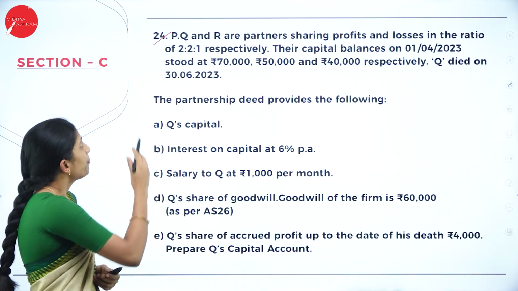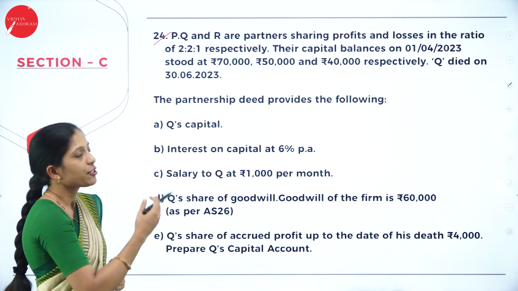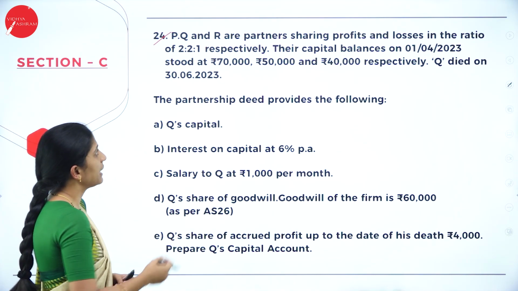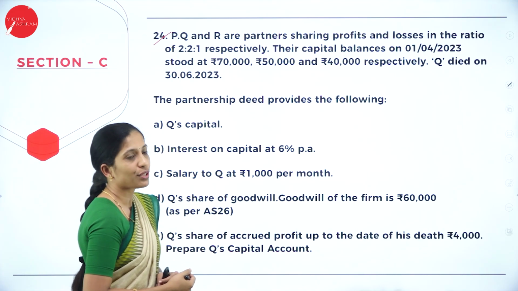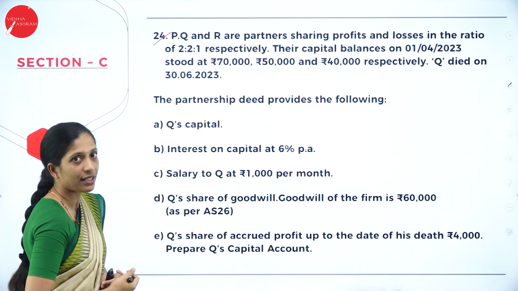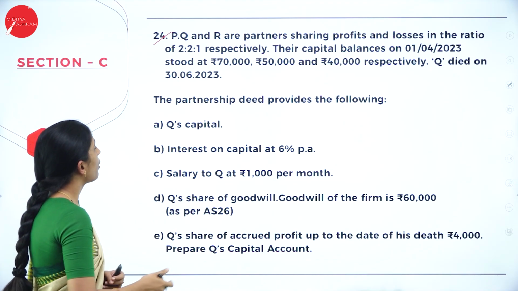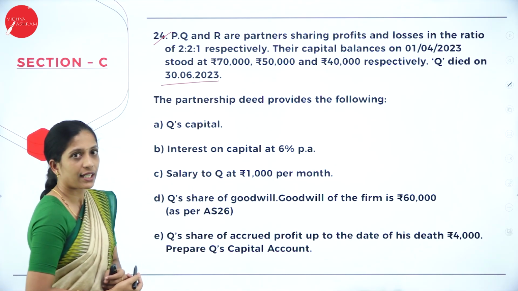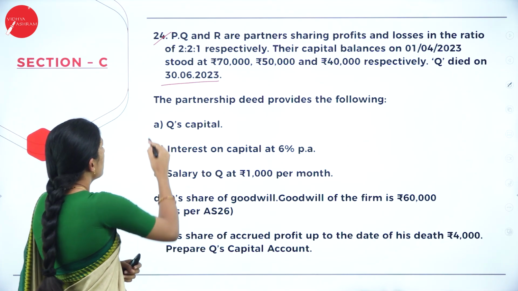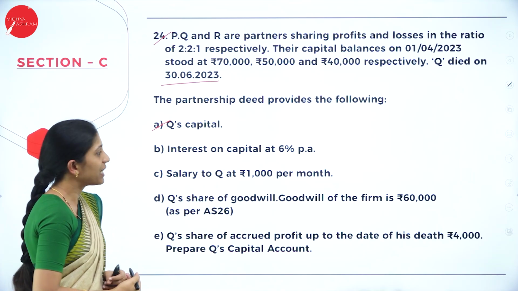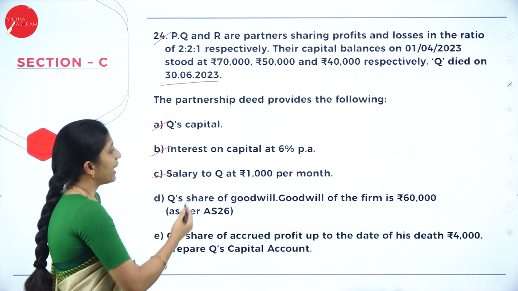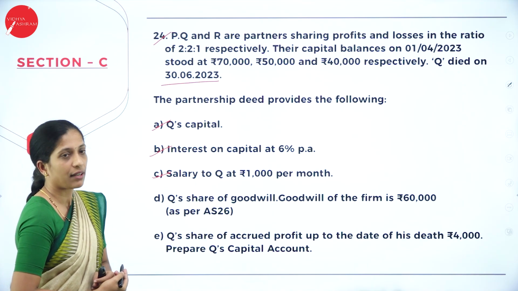24th one. P, Q and R are partners sharing profits in the ratio 2:2:1 respectively. Their capital balance on 1/4/2023 stood at 70,000, 50,000 and 40,000 respectively. Q died on 30/6/2023. So the partnership deed provided the following. Interest on capital at 6% to Q. Salary to Q at 1,000 per month they have given.